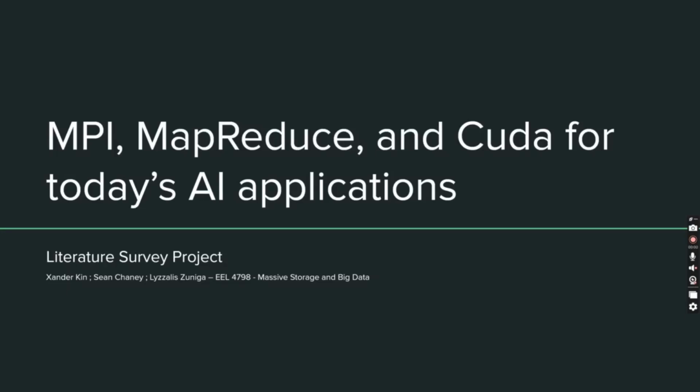Welcome to our presentation on MPI, MapReduce, and CUDA for today's AI applications. In this project, we'll take a closer look at how these three important technologies are used to meet the growing computational demands of artificial intelligence.